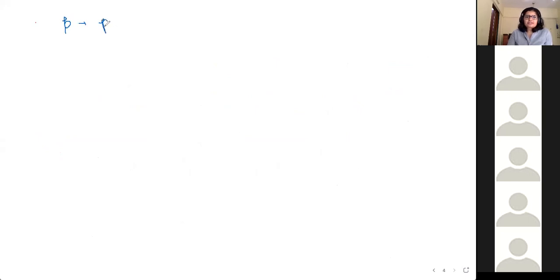Very good. Yes, P is a prime number. And you're also given that P divides A square. And P divides A, now that is what you have to prove.